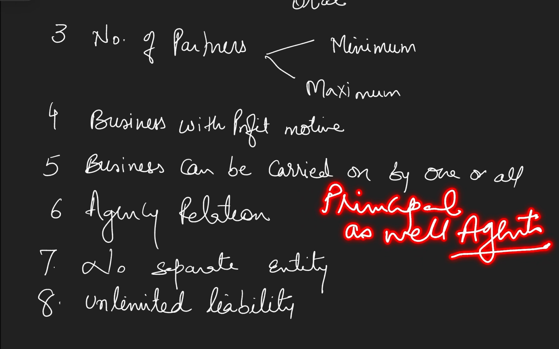The one who is not present in the meeting acts as a principal because he is bound by the act of the agent, and the one who is representing the partner who is not present in the meeting is acting as an agent because he is following all the guidelines which were discussed with the other partner who is not present, right? So there is a principal and agent relation between them. So principal is always bound by the acts of the agent.